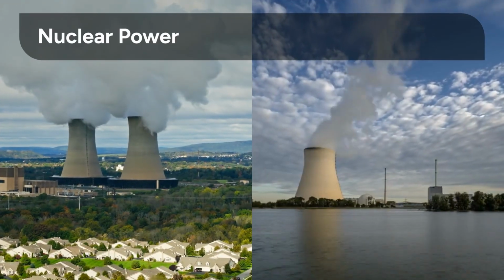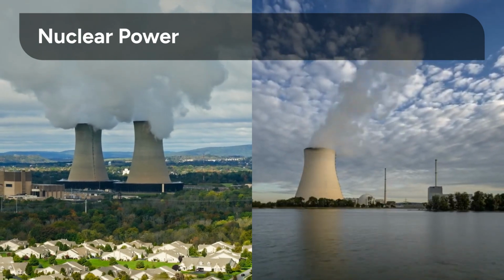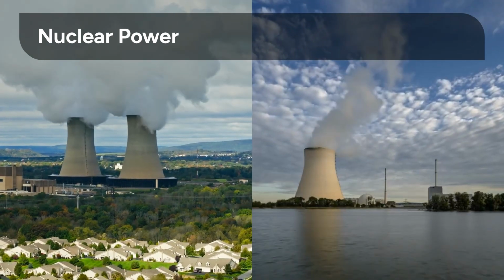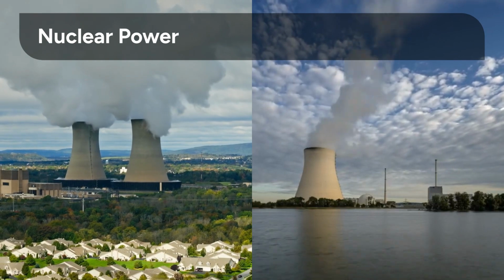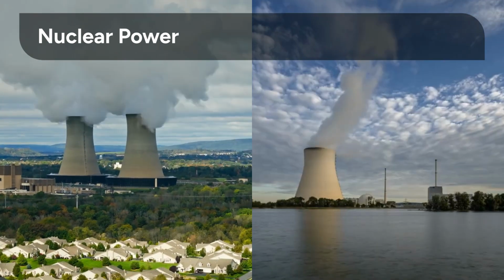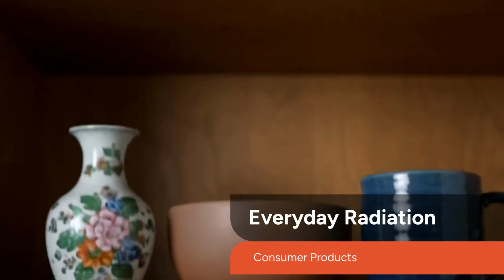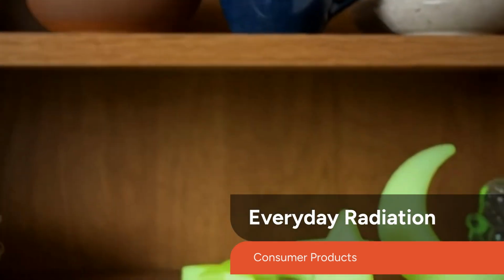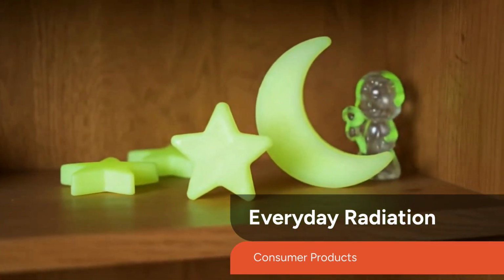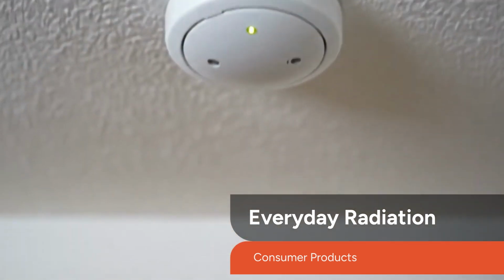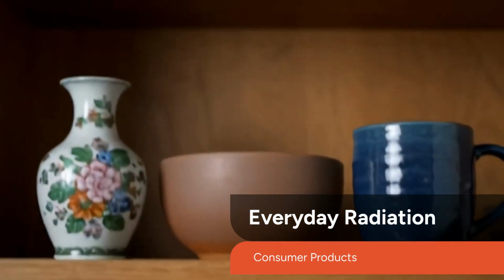Nuclear power plants generate electricity through controlled nuclear reactions. They are designed with multiple safety layers to contain radioactive materials and prevent their release. Even some consumer products contain small amounts of radiation, such as smoke detectors, certain types of ceramics, and even some glow-in-the-dark items, though the levels are generally very low and safe.